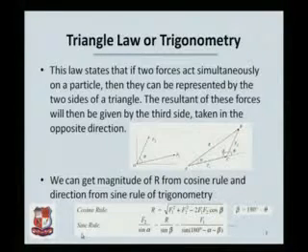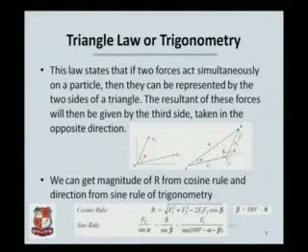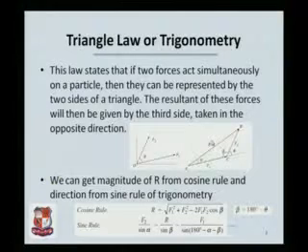What is the sine rule? The cosine rule gives you the magnitude of R. The sine rule says that F2 upon sine alpha. Look at this force. You have one side and the sine of the opposite angle. F2 upon sine alpha is equal to R upon sine beta.